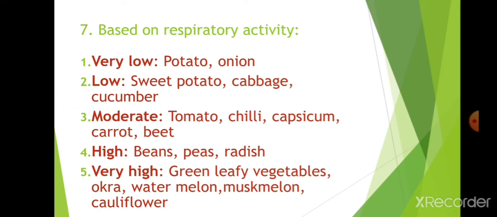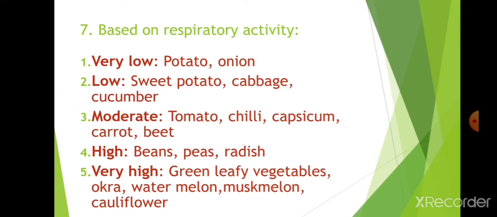Onion can be stored for more than 6 months in some places. Potato can be stored for more than 2 months in proper environmental conditions. Low means sweet potato, cabbage, cucumber, which can be stored for 10 to 15 days.